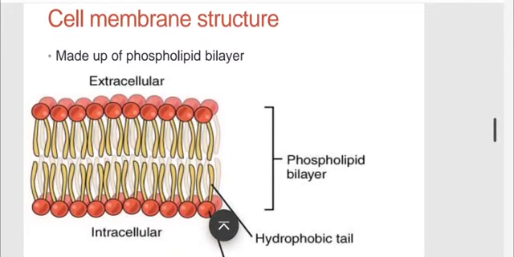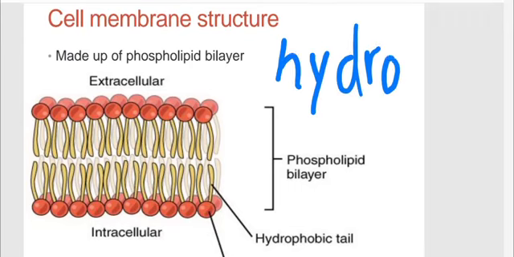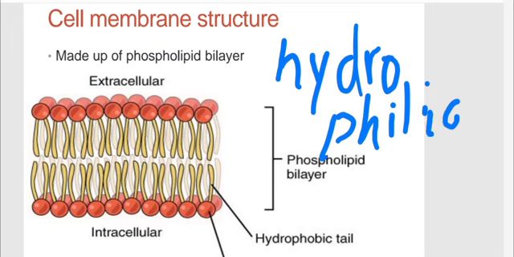Now, when we're talking about the gate, it's very important that we understand its structure. A cell surface membrane is made up of a layer of phospholipids. A phospholipid is basically a molecule that has a phosphate head, glycerol, and two fatty acid tails. Another term that we have to introduce at this point is hydro, which means water. We're going to have hydrophilic and hydrophobic.